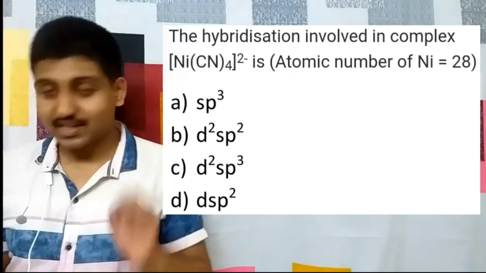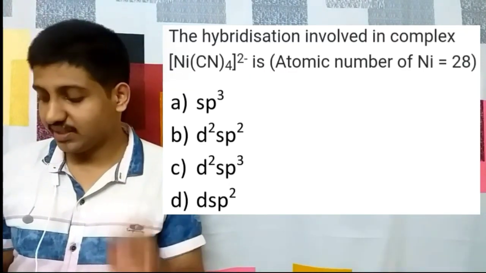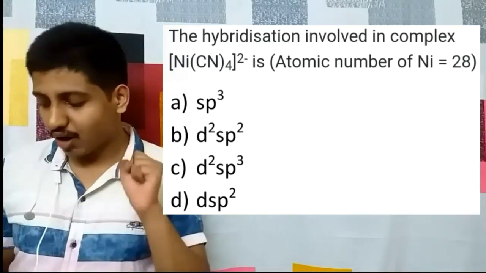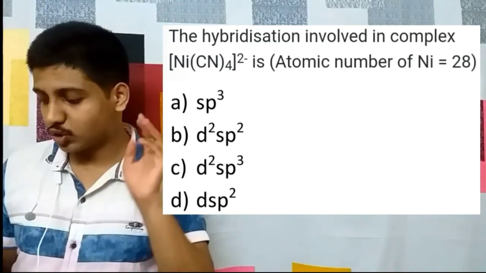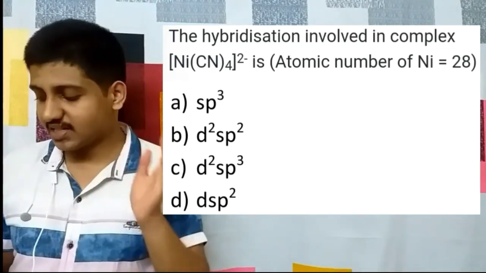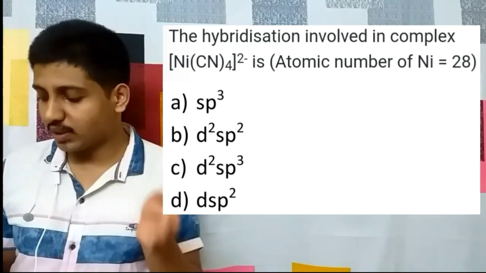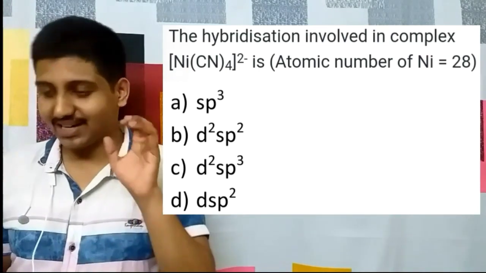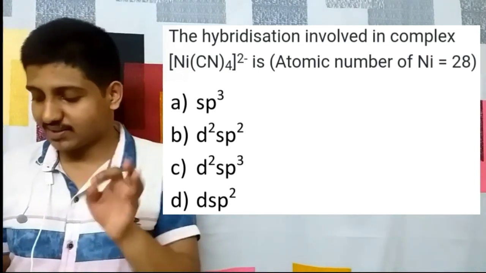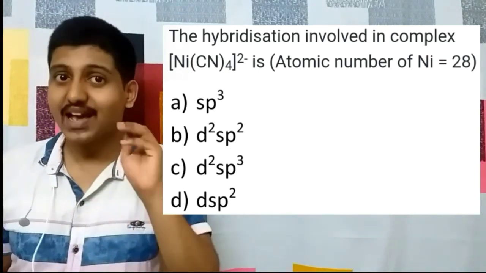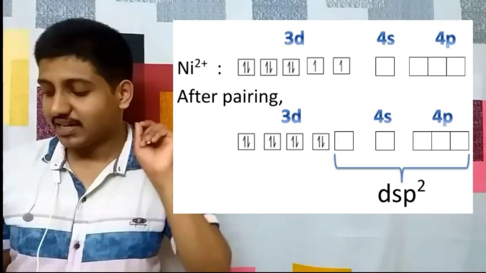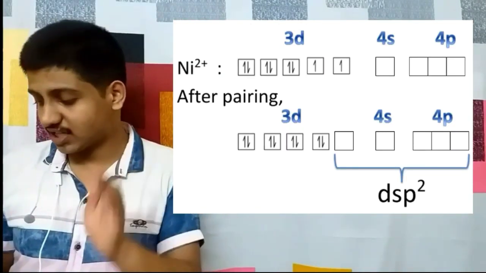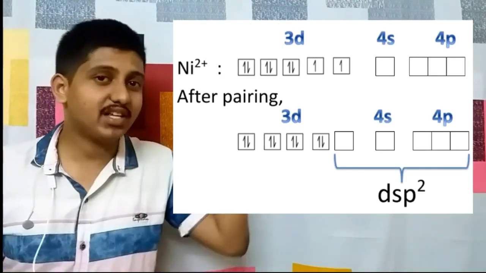So the question is an AIPMT 2015 question. The hybridization involved in the complex Ni(CN)4 2 minus is: options sp3, d2sp2, d2sp3 and dsp2. First we should look at the ligand, whether it is strong or weak. Here CN minus is a strong ligand and hence it causes pairing up of electrons. Hence the answer will be dsp2, without even writing the box structures.